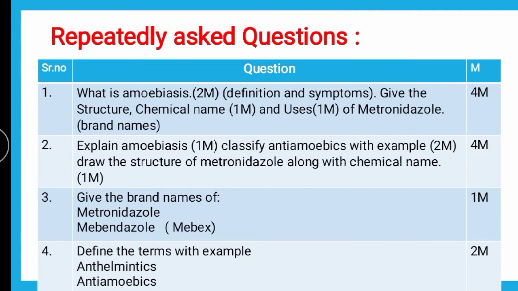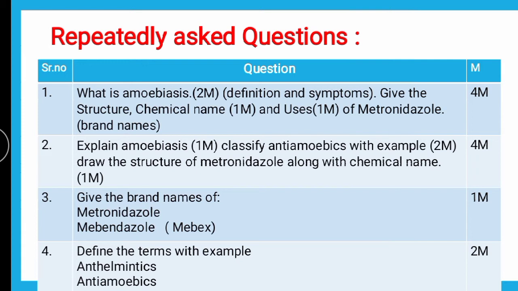Then, give the structure, chemical name, uses of metronidazole. As you all know, as far as antiamoebic drugs are concerned, according to the classification, metronidazole is a very important drug in the chapter on antiamoebics, because metronidazole, which belongs to the class nitroimidazole, is used in both types of amoebiasis treatment, intestinal amoebiasis as well as extra intestinal amoebiasis.